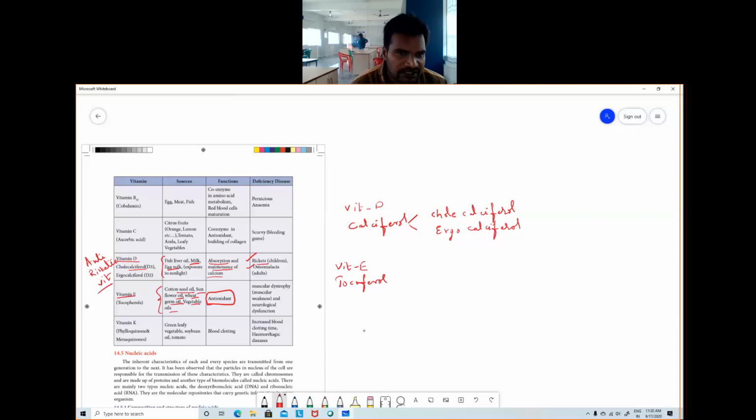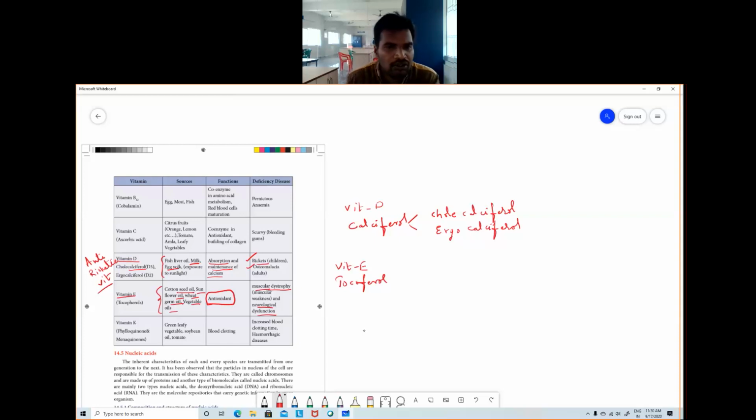Next, deficiency of this vitamin E. Suppose if there is a deficiency, what will happen? Muscular dystrophy, that is muscle weakness. Muscles will be weak, and neurological dysfunctions. So if you see the elders, probably 65, 70 plus, their body will shake because of muscle weakness. Sometimes their hands also will shake. Their muscles are not under their control.